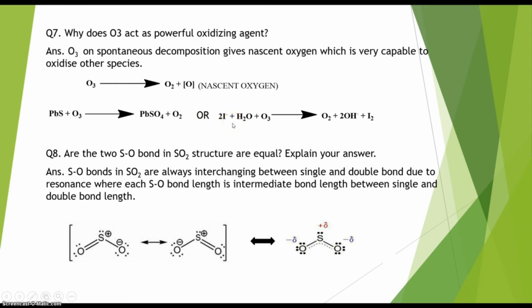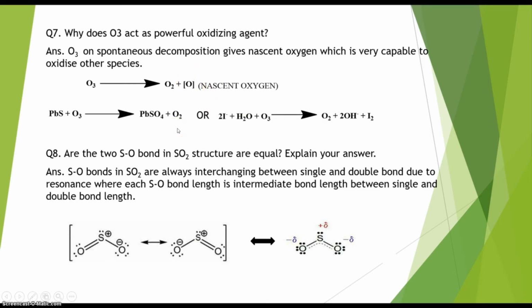Let's take another example of the oxidizing property of ozone. If I take an iodide solution that contains I minus ion and pass ozone gas, what is going to happen here? Ozone will oxidize the I minus to I2, and at the same time ozone will be reduced to O2. So this reaction also proves that ozone is a good oxidizing agent, and this is due to the nascent oxygen.